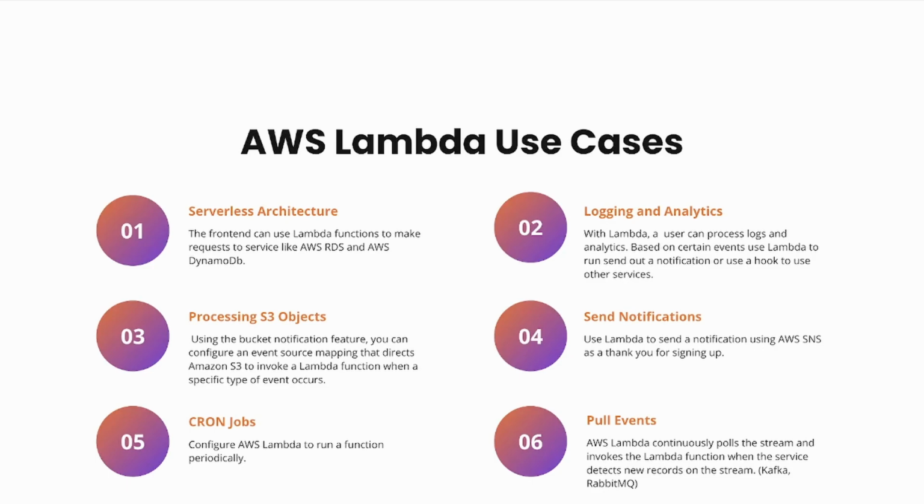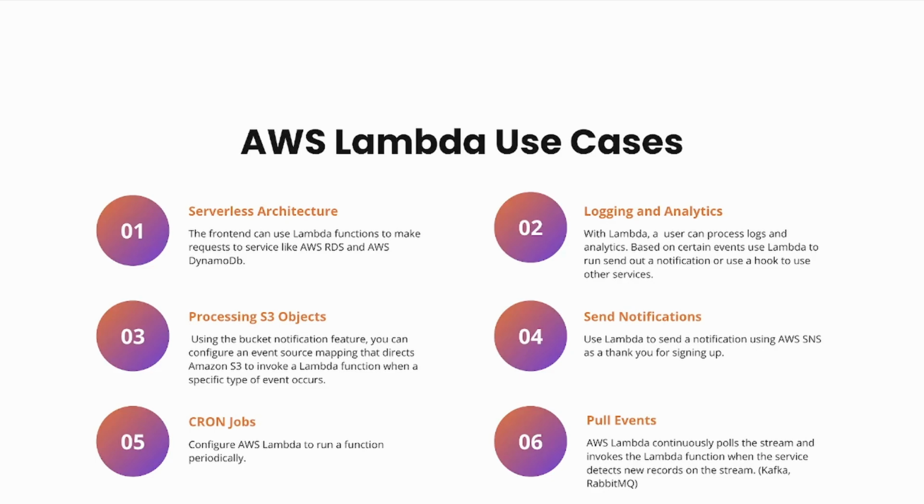Then there's use case number 4, which is sending notifications. We can send notifications from our apps. Say for instance a user just signed up or logged in for the first time. We can use Lambda to connect to AWS SNS to send a notification, an email, saying welcome to our application.